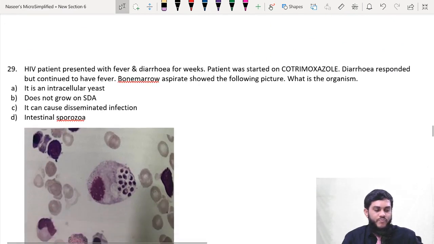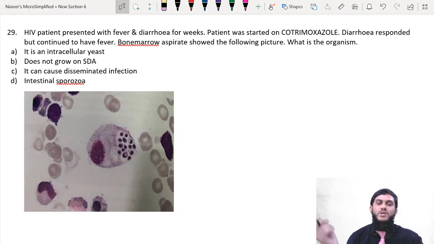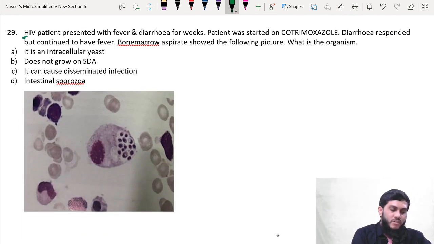The next question: an HIV patient presented with fever and diarrhea for weeks. First of all, HIV patient means immunocompromised condition. The patient was started on cotrimoxazole, which is a drug of choice for opportunistic infection in immunodeficiency conditions. So the patient is suffering from an opportunistic infection, that's why the patient is on cotrimoxazole. Diarrhea responded but he continued to have fever. Bone marrow aspirate shows the following picture.